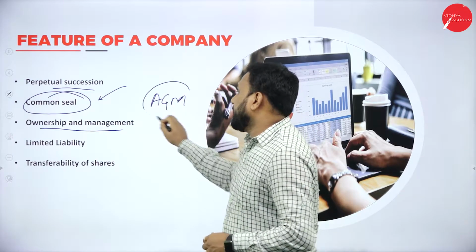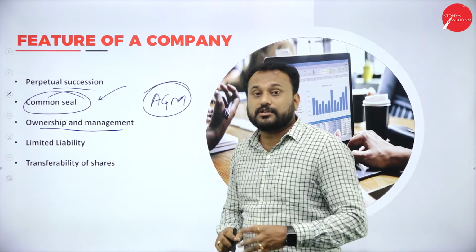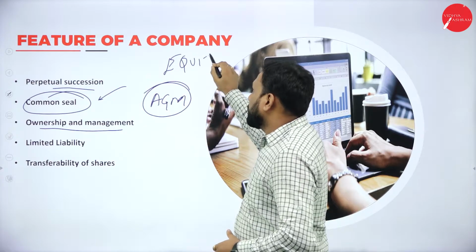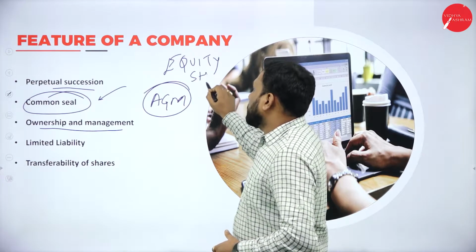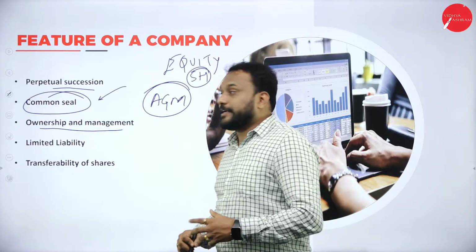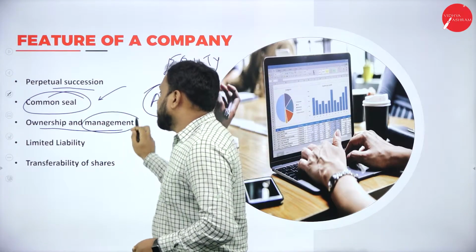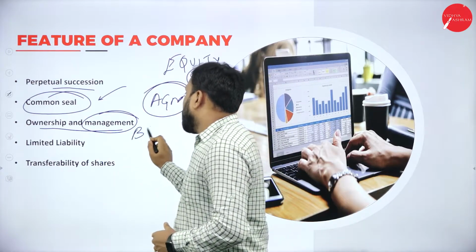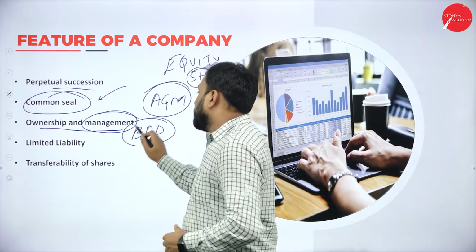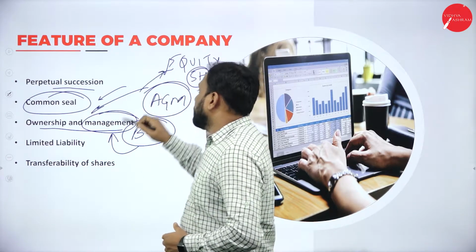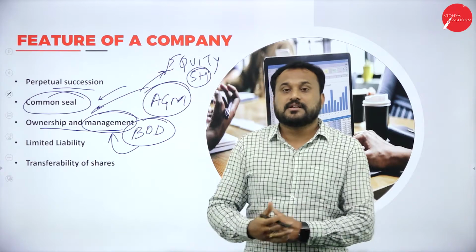In the annual general meeting, the shareholders, who are the real owners of a company, that too the equity shareholders, will tell what exactly is to be done. But the management is done by the BOD, that is the board of directors. The board of directors are the managers and the equity shareholders are the owners of a company.